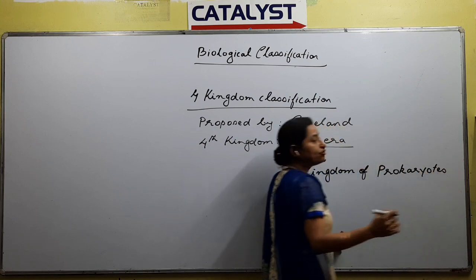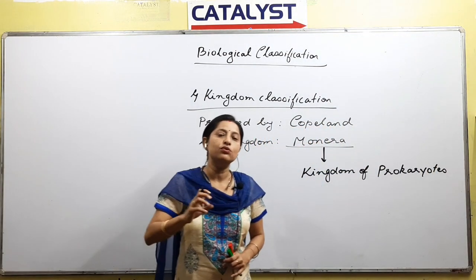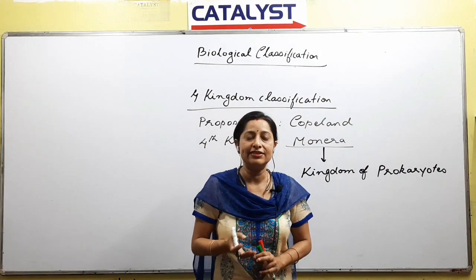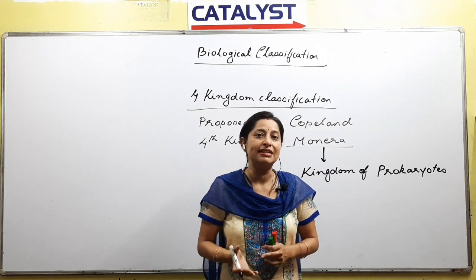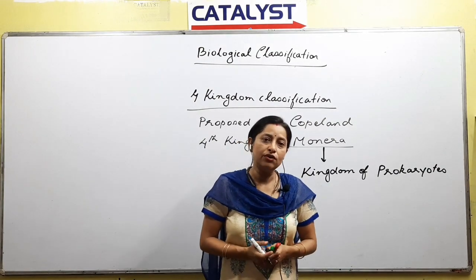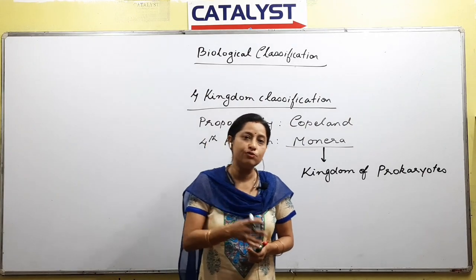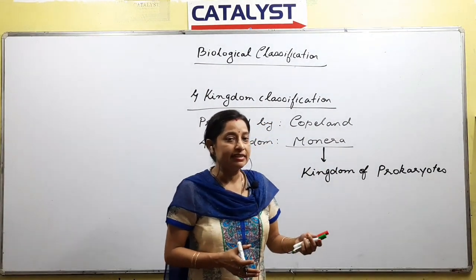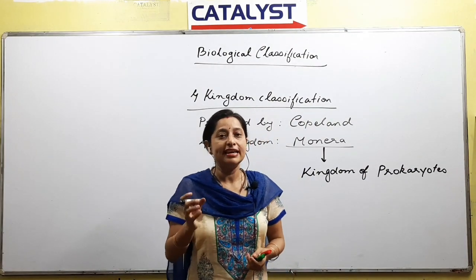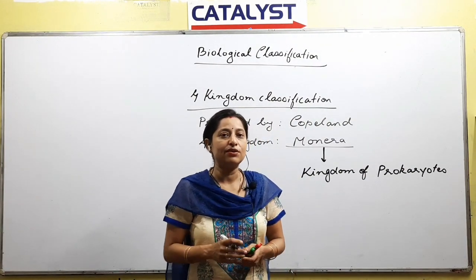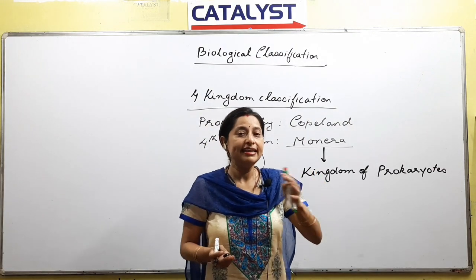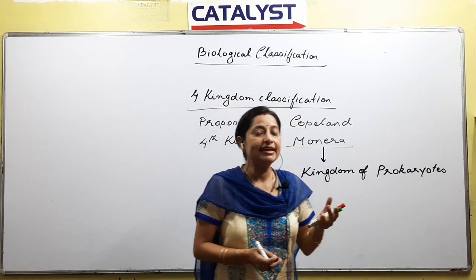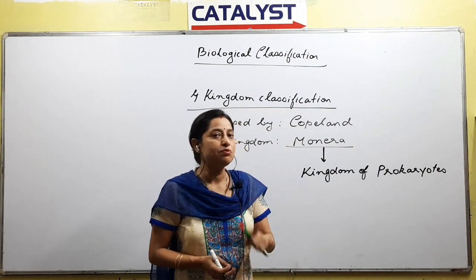If you remember, when we talked about the 2 kingdom classification, the drawback was that there was no distinction between the prokaryotes and the eukaryotes, unicellular and multicellular, photosynthetic and non-photosynthetic. Just to solve all those problems, these classifications came into account. When we talk about 3 kingdoms, the difference we made was between eukaryotes and prokaryotes. The eukaryotes were classified separately and that kingdom was the 3rd kingdom, the Protista.